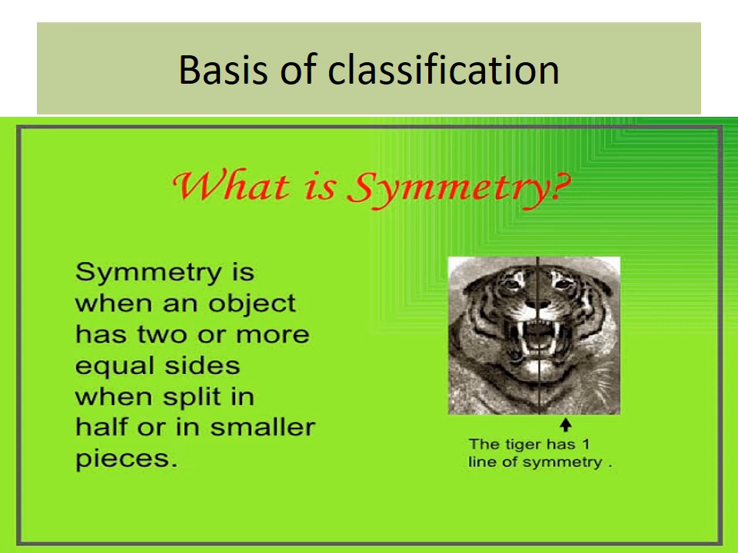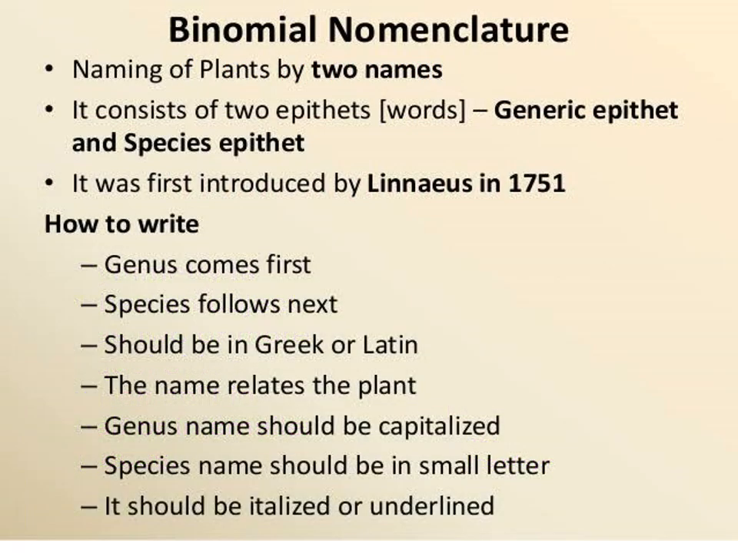Yes. Next one, how to see binomial nomenclature. What is binomial nomenclature? Bi means two. Nominal means name. That means two names. Naming of plants by two names, that is binomial nomenclature.